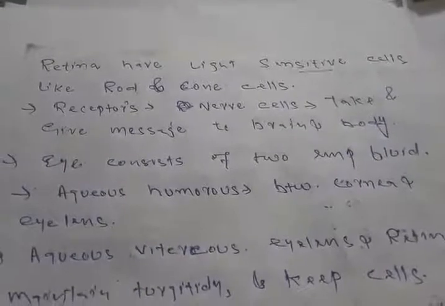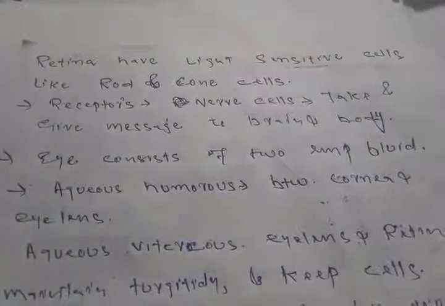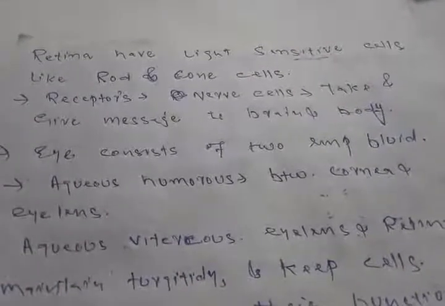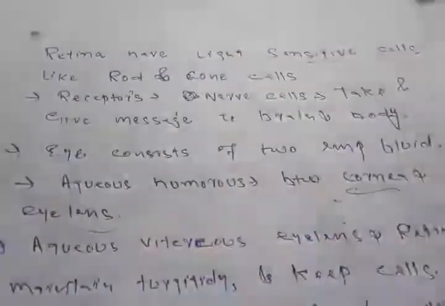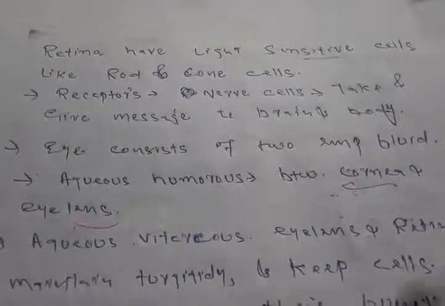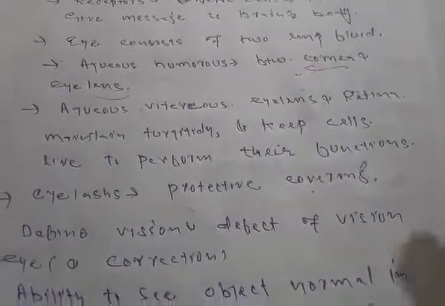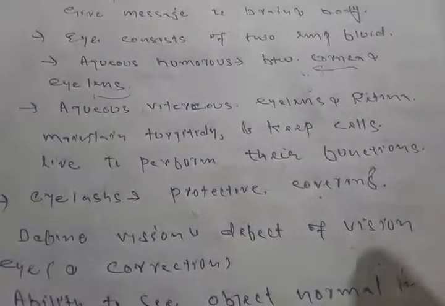Besides these parts, there are two important types of fluids present in our eye. Aqueous humour is in between the cornea and eye lens. Another fluid, called vitreous humour, is in between the eye lens and retina. What function do these fluids perform in our eye?